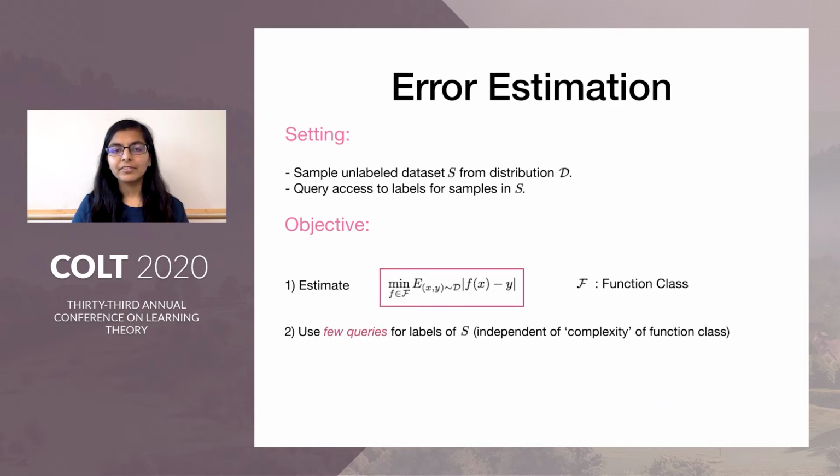The second problem that we are looking at is error estimation. Here we are in the same active setting, where we can sample a set S of unlabeled data points from some distribution D, and then we have query access to labels for the samples in S, and then we would like to estimate the error of the best function in the class with very few label queries to S.